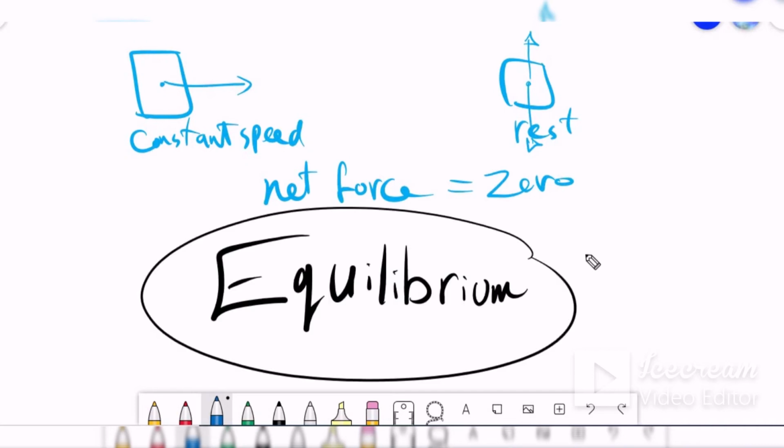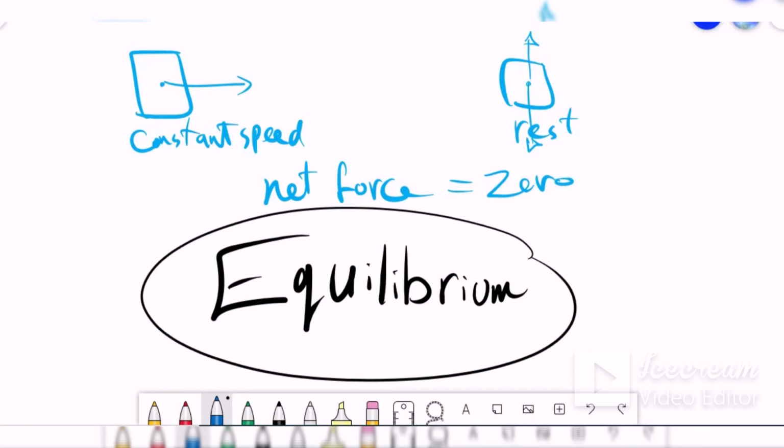Equilibrium means the state when the net force acting on the object becomes 0. It happens in two cases: the object at rest, or the object moving at constant speed. In general, if the net force equals 0, we have the equilibrium state of the object.